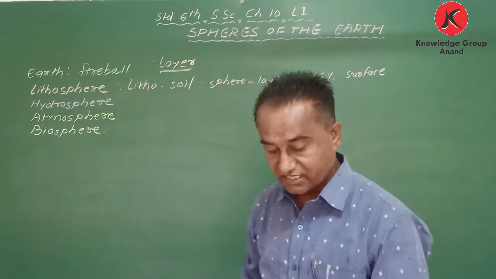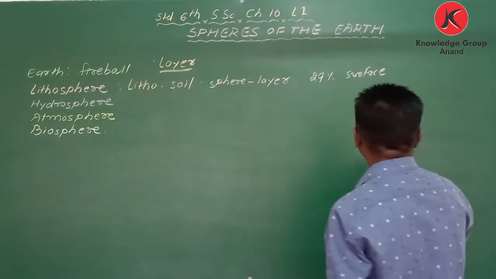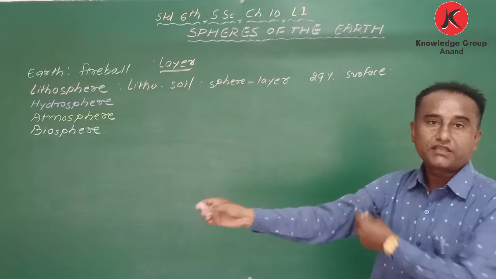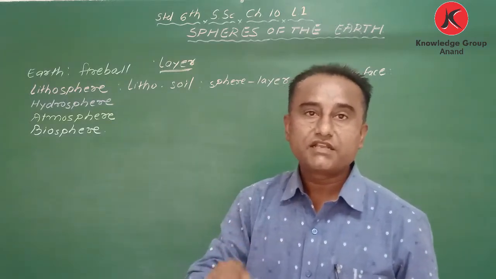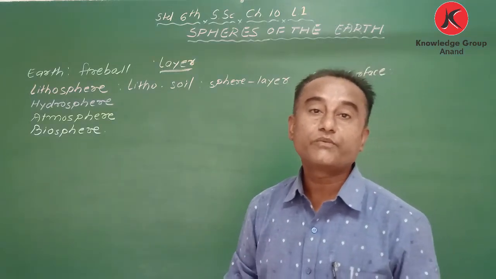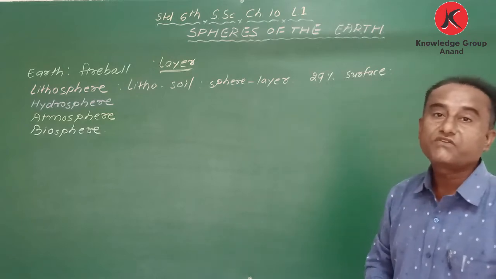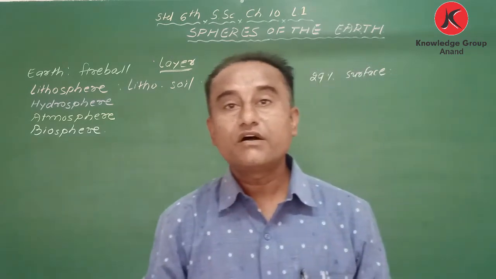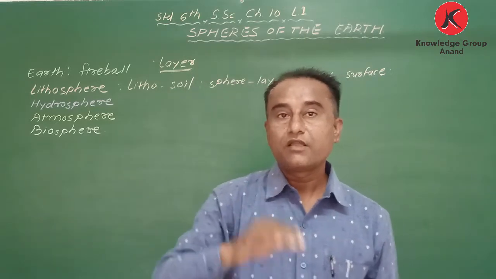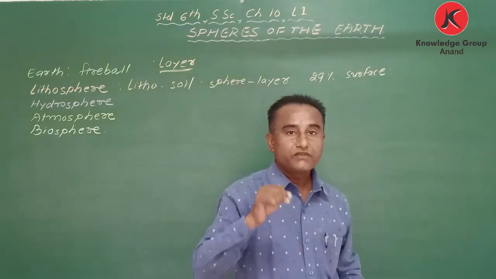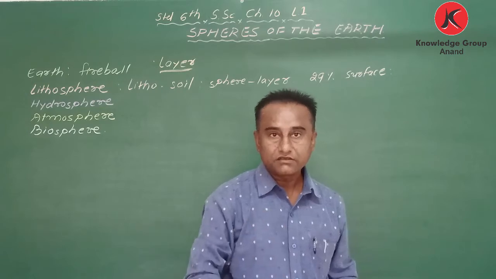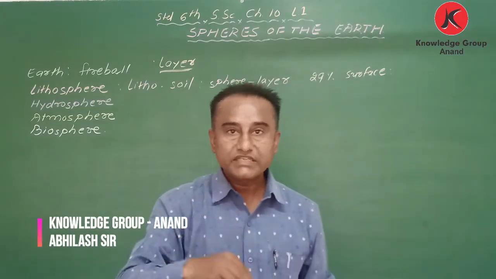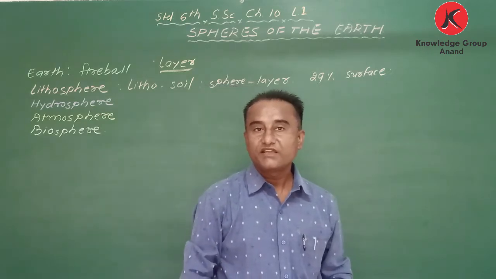Got it? Second thing, when we talk about lithosphere, it is said the thickness of lithosphere is 64 to 100 kilometer. When we go inner side, temperature increases.